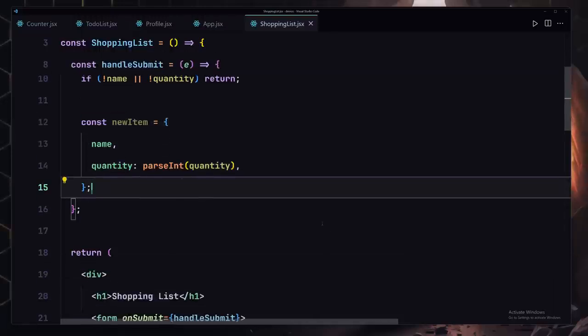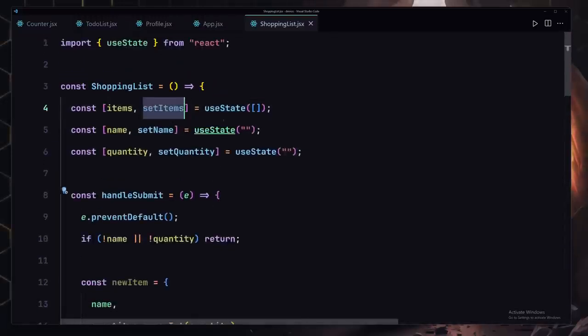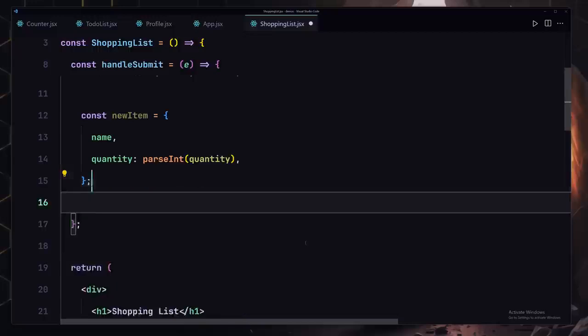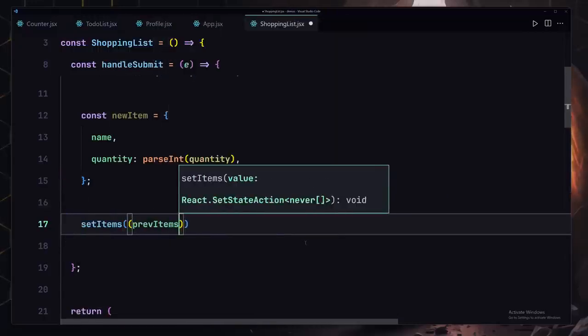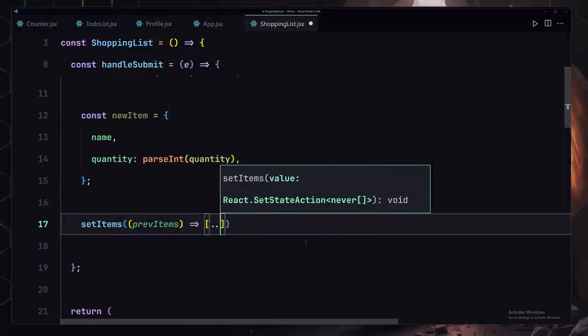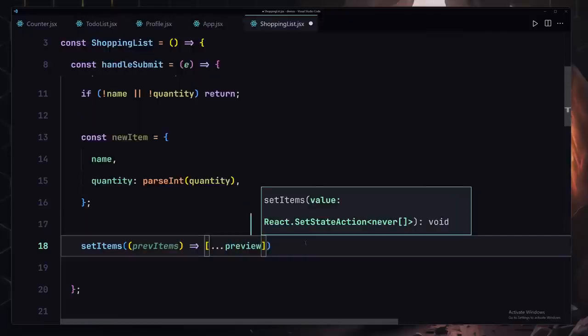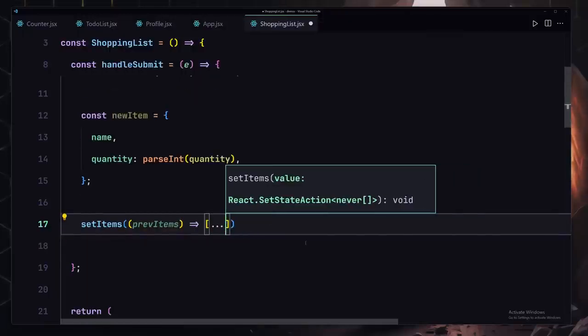This is how we are going to be creating our new item, and we have to now set that to setItems. So I'll just go ahead and use my setItems. This provides our previous items, and here we are going to be using, first of all let's just clone our previous items. And come on, what am I doing?